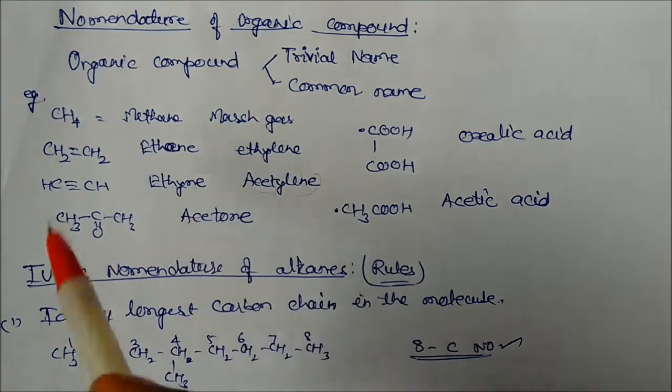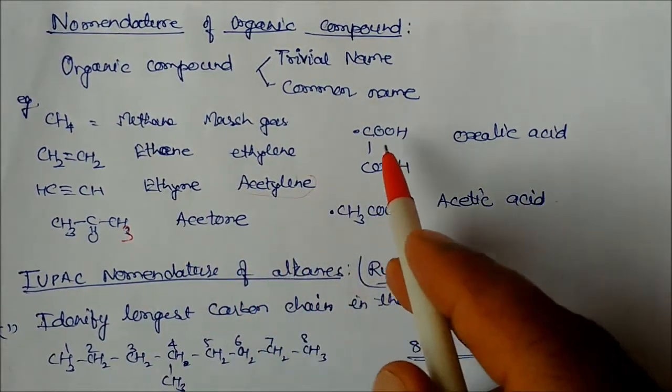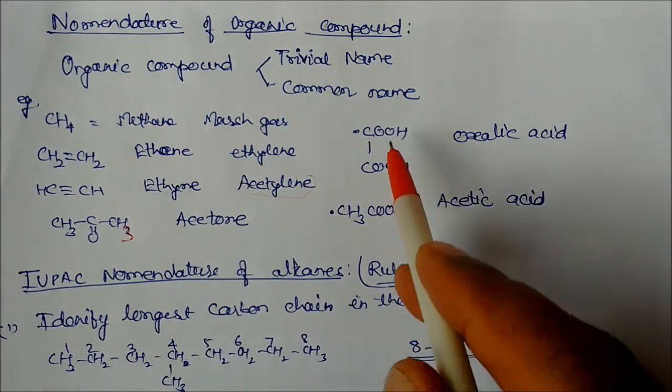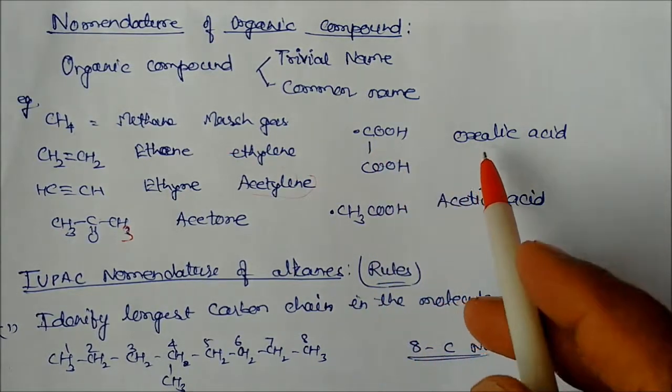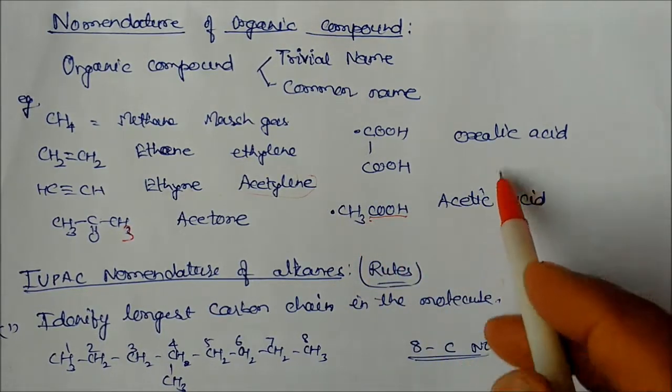Similarly, CH3COCH3 is called acetone. Acetone is the common name. Here, with COOH, a double carboxylic acid is there. This is called oxalic acid. Here, one carboxylic acid is there, so this is called acetic acid. These are the common names.